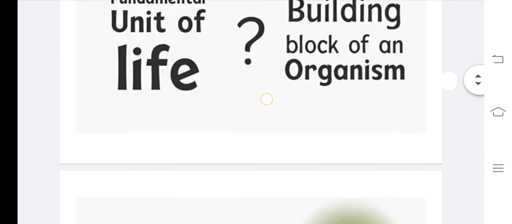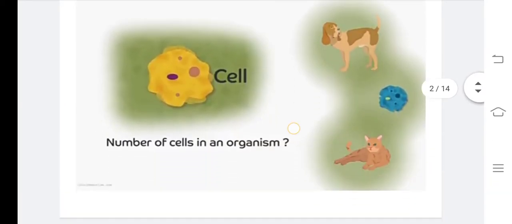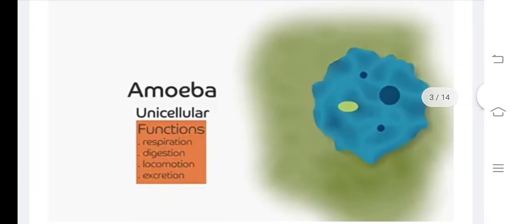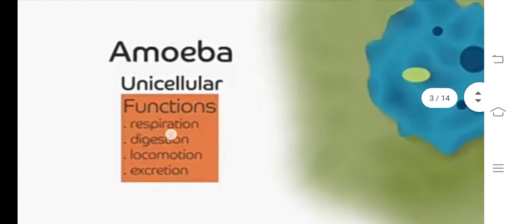This is the diagram of amoeba. Amoeba is a unicellular organism. So a single cell constitutes the body of amoeba. This cell carries out all the functions of the body of this organism, such as respiration, digestion, etc.